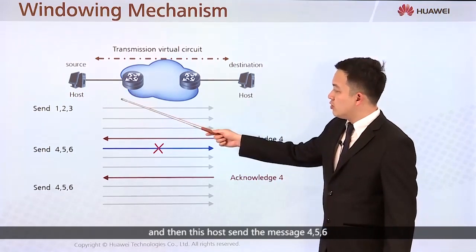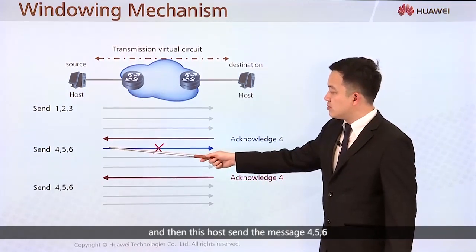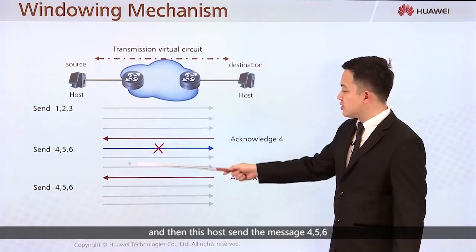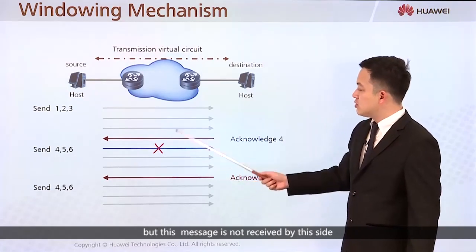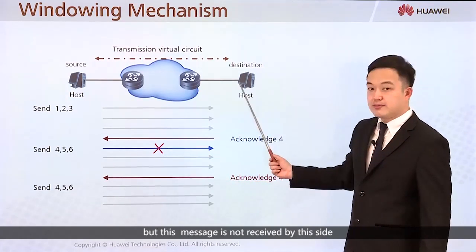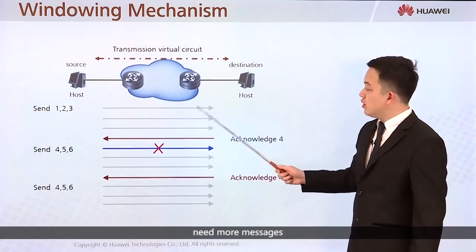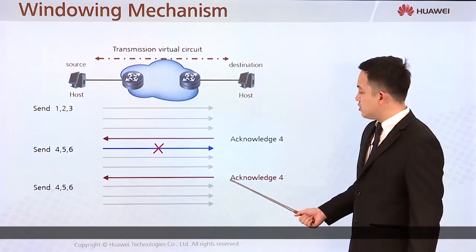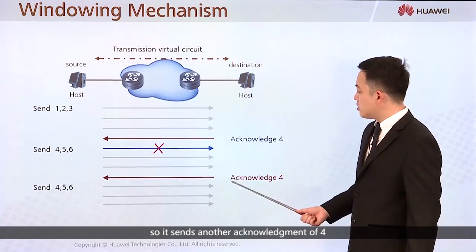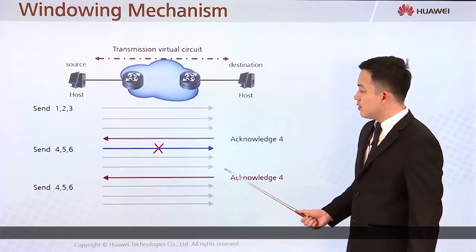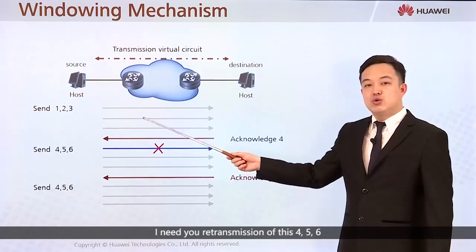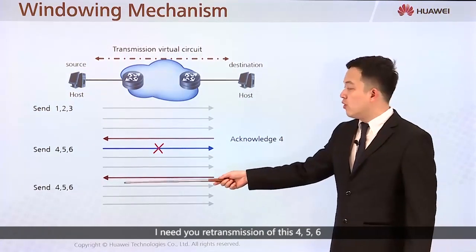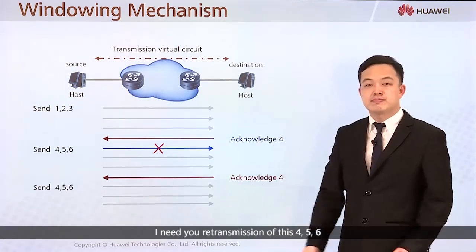And then this host sends messages 4, 5, 6, but this message is not received by the other side. The other side needs more messages, so it sends another acknowledgement of 4. This notifies the sender: I need you to retransmit messages 4, 5, 6.